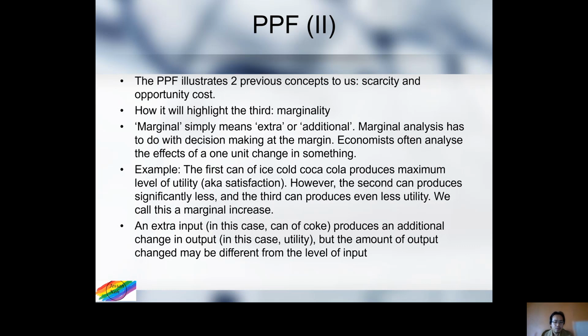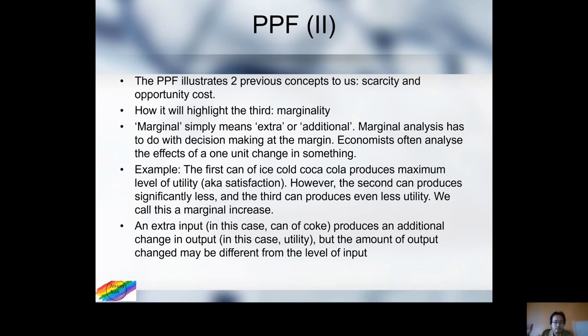satisfying. So in this kind of example, you can see that the rate of increase is lesser and lesser. You still drink the same amount each time, one can of Coke, but the increase in satisfaction is no longer the same. And we'll reach a point where even drinking an extra can of Coke gives you zero additional satisfaction, correct?